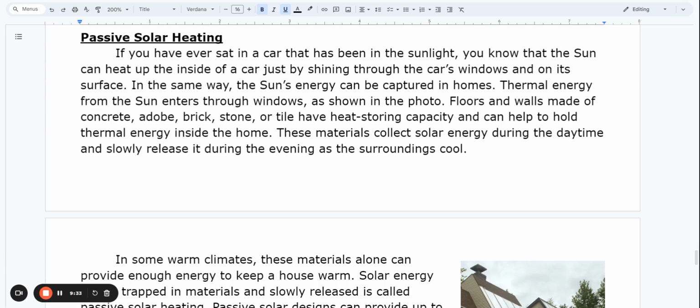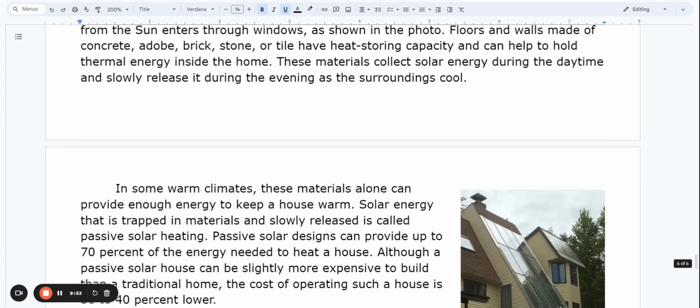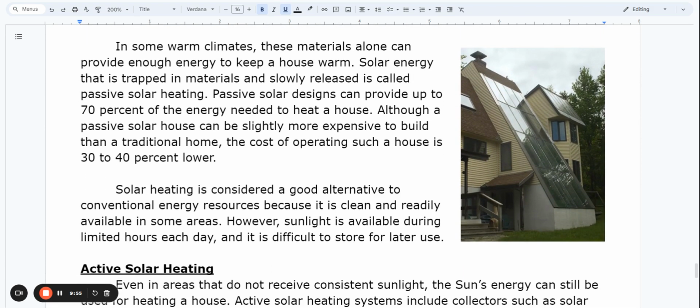Thermal energy from the sun enters through windows, as shown in the photo. Floors and walls made of concrete, adobe, brick, stone, or tile have heat storing capacity and can help to hold thermal energy inside the home. These materials collect solar energy during the daytime and slowly release it during the evening as the surroundings cool. In some warm climates, these materials alone can provide enough energy to keep a house warm.